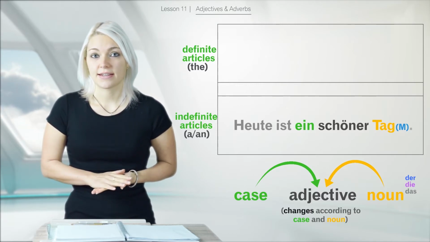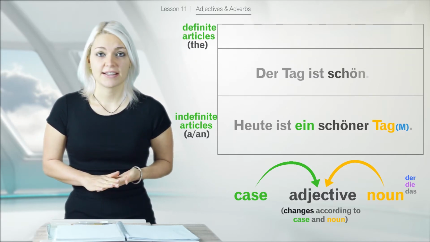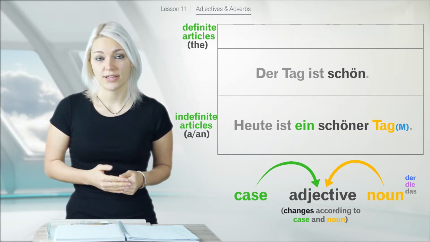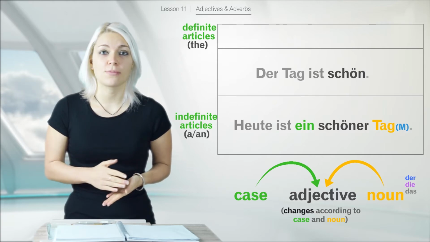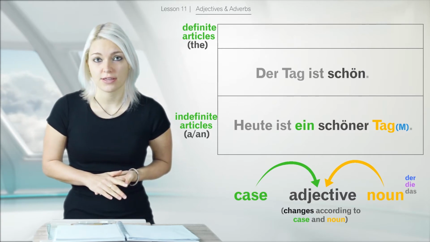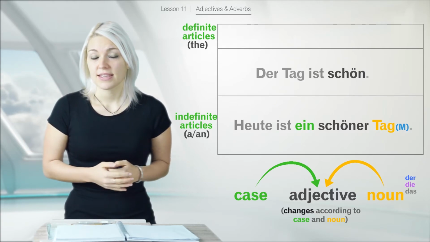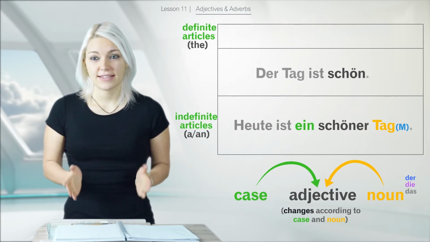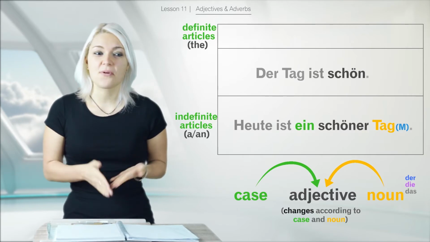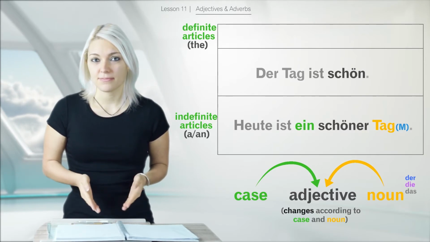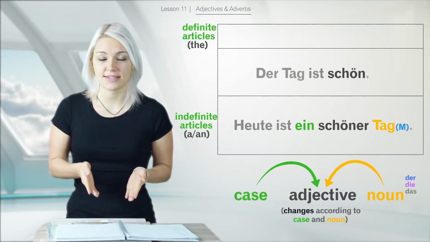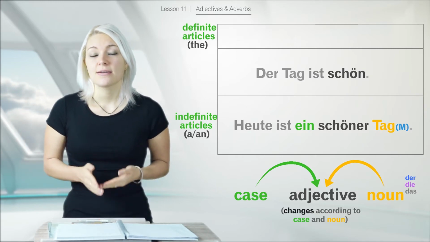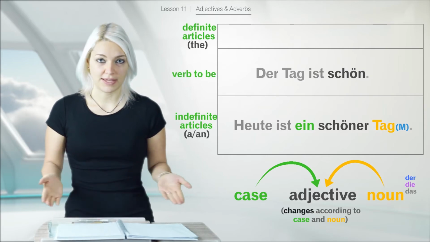If we change this sentence into the day is lovely: Der Tag ist schön. And we are back to the basic form that you find in the dictionary. Why is that? In this case, the adjective strictly performs more like an adverb because it doesn't describe the day directly, grammatically, but it describes the verb to be.